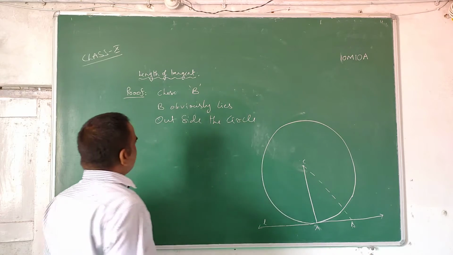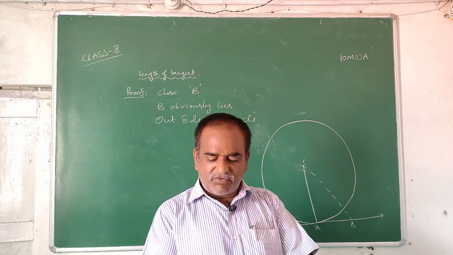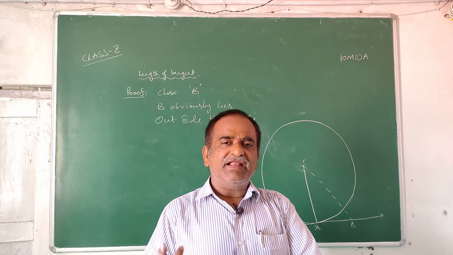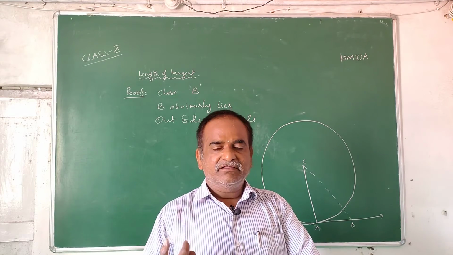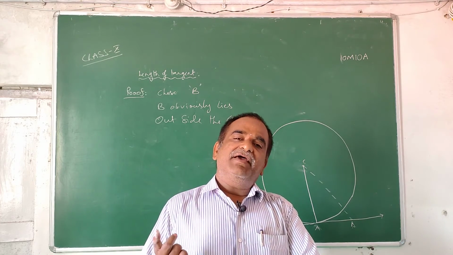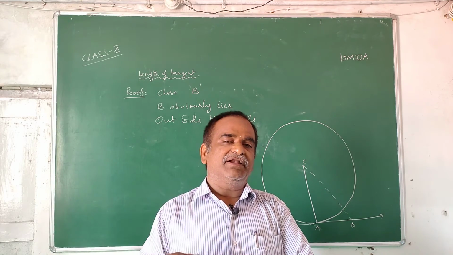The reason we say it is outside is, first and foremost, that it is a point on the tangent line, and A is the point of contact.